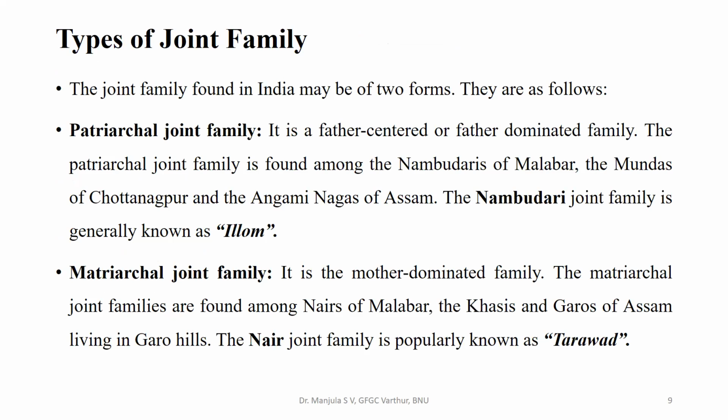Types of joint family. Mainly, the joint family in India can be of two types: patriarchal joint family and matriarchal joint family. The patriarchal joint family is a father-centered or father-dominated family. It is found among the Nambudris of Malabar, the Mundas of Chotanagpur, and the Angami Nagas of Assam. The Nambudri patriarchal joint family is generally known as Illam.